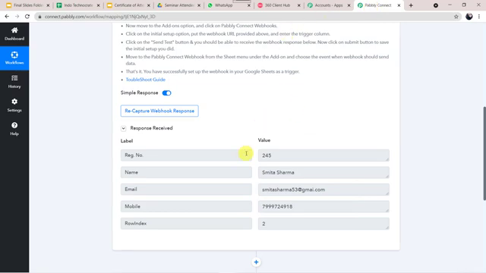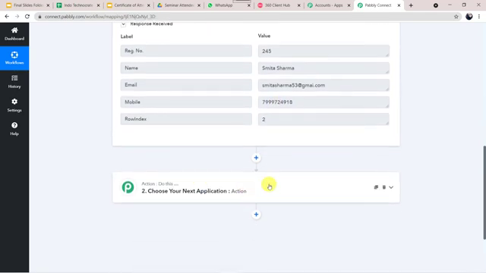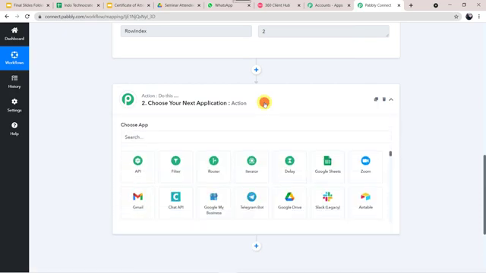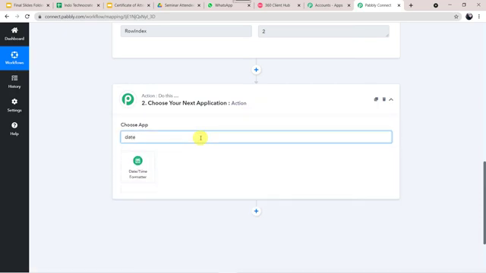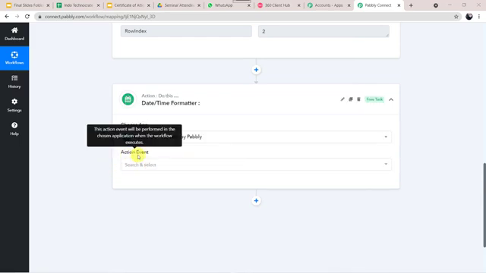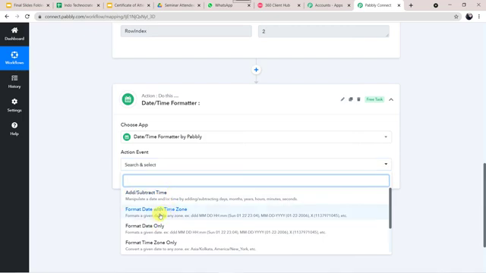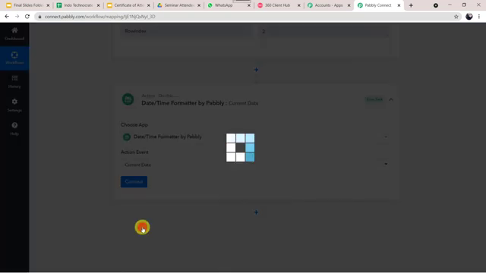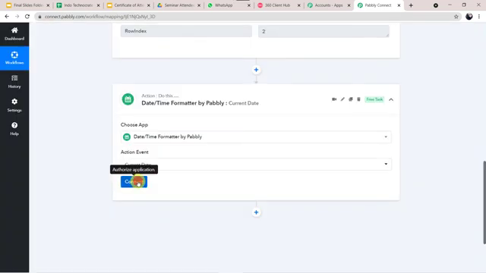Here we can see the registration number, name, email and mobile number only. But even the date is also required in the certificates. So for this, in the action application, we are going to select date. Here I'll be selecting date and time formatter. Now here in the action event, we have to select current date option. And let's click on connect.